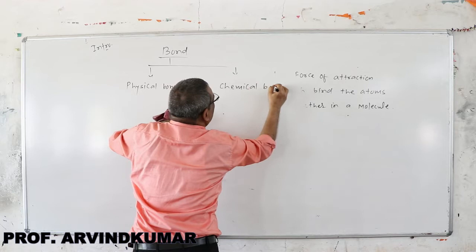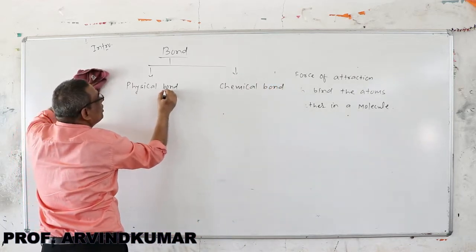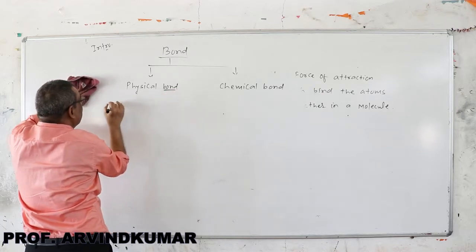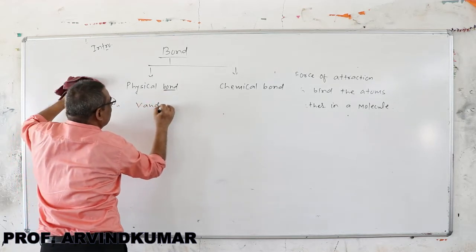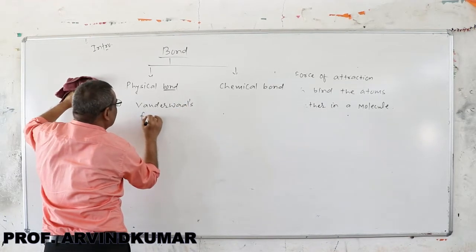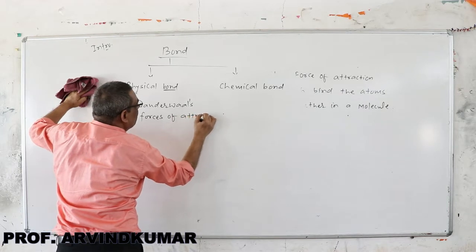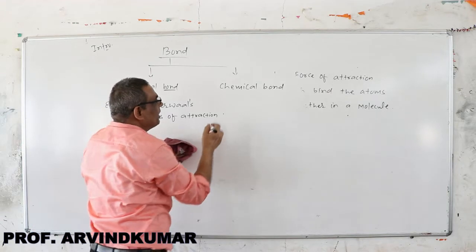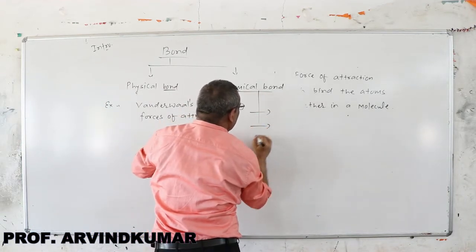In the physical bond, the force of attraction is one where the orbitals are not touching, not transferring. The best example is that all the van der Waals forces of attraction belong to the physical. In van der Waals forces of attraction, no orbitals are sharing or transferring electrons. But in the case of the chemical bond, orbitals are overlapping, transferring, sharing.